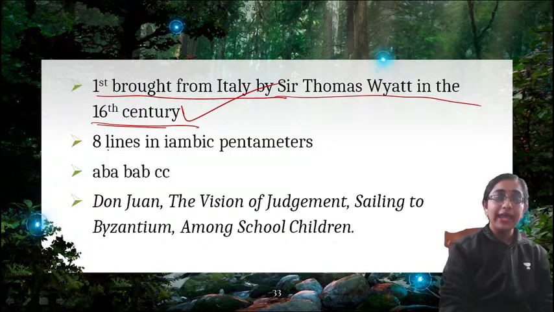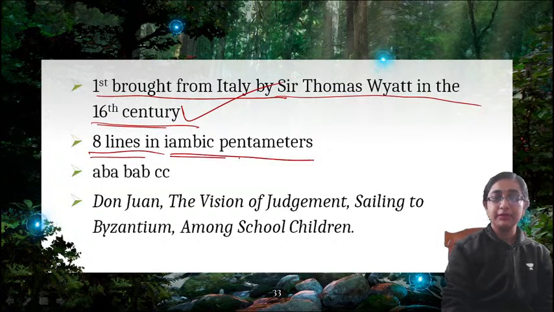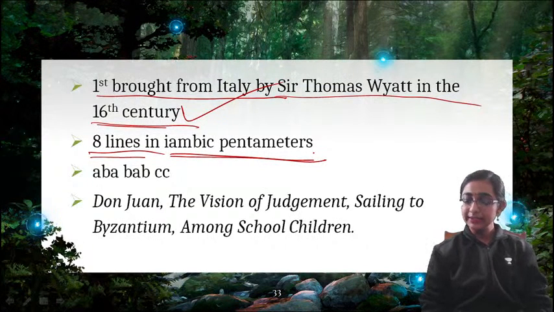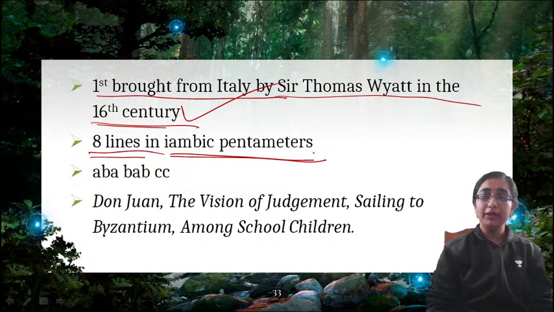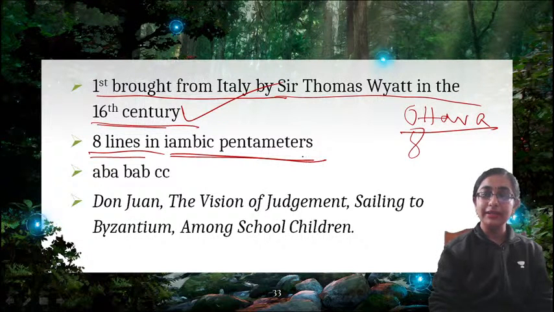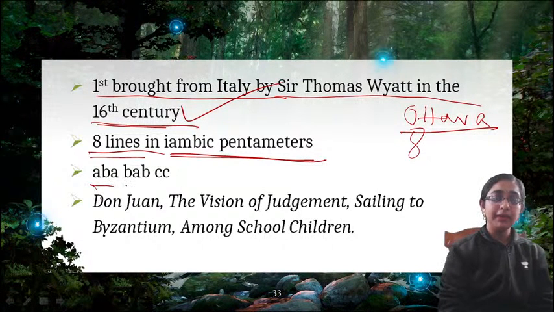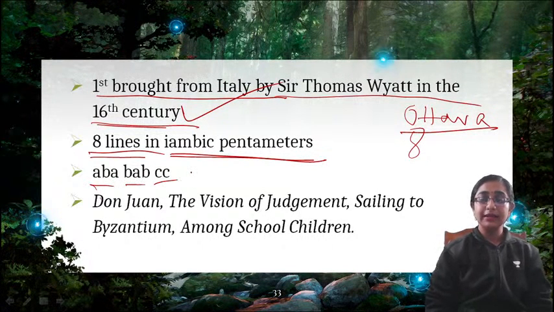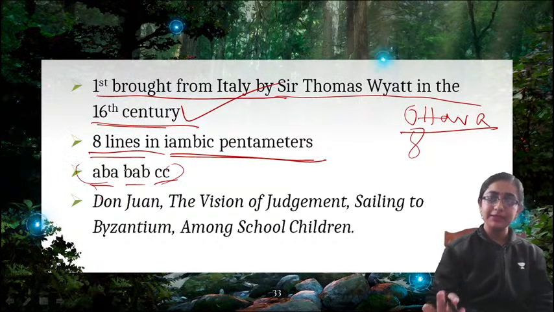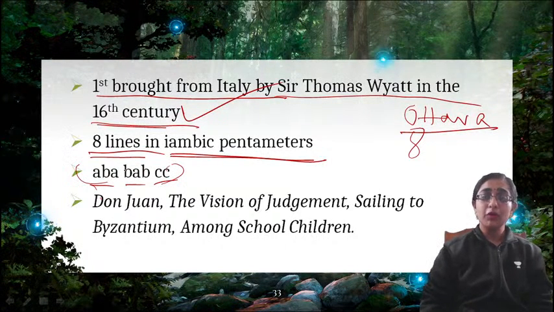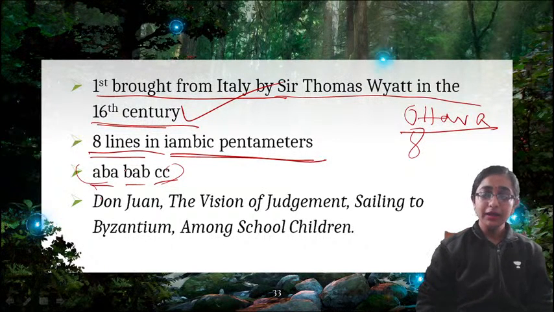Ottava Rima means 8 lines in iambic pentameter. Rondeau is a stanza of 13 lines, and here Ottava, you can see octave, you can guess it that way. So Ottava means 8 lines, and the meter is iambic pentameter. This is the rhyme scheme: ABABABCC. If you don't remember the rhyme scheme, it will also be okay. Please remember that Ottava Rima means an 8 line stanza form in iambic pentameter. Iambic pentameter is the meter, and the total number of lines is 8.